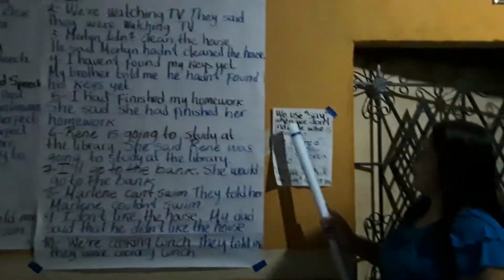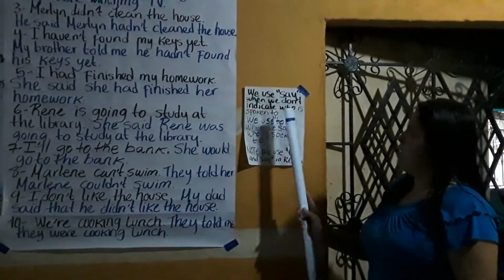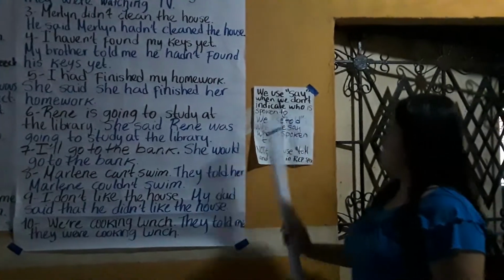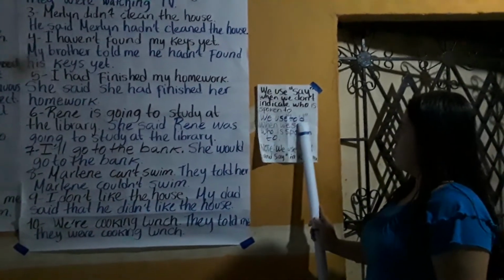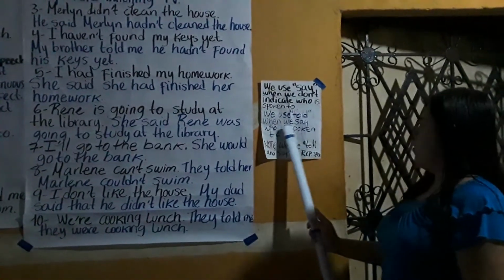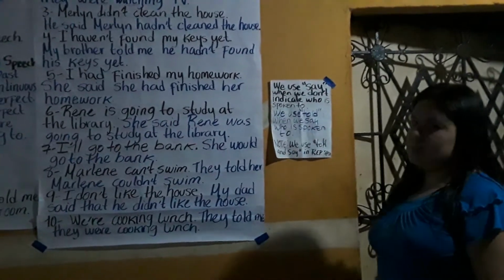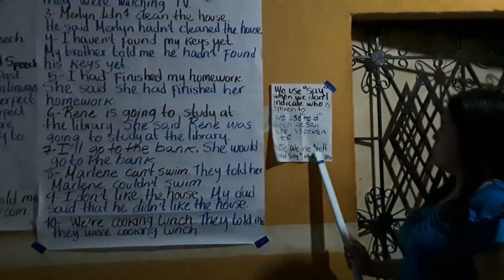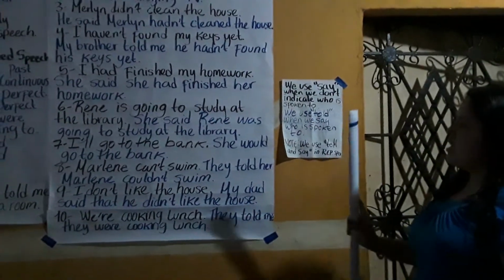We use say when we don't indicate who is spoken to, and we use tell when we say who is spoken to. This is a note on how we use tell and say in reported speech.